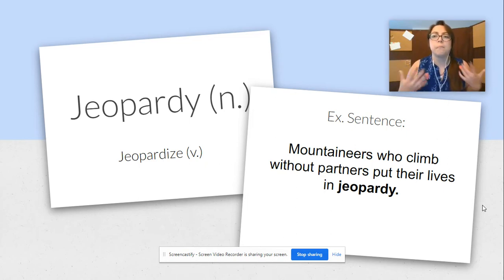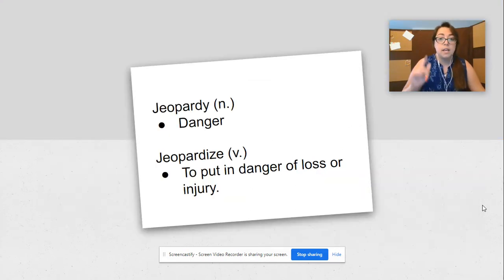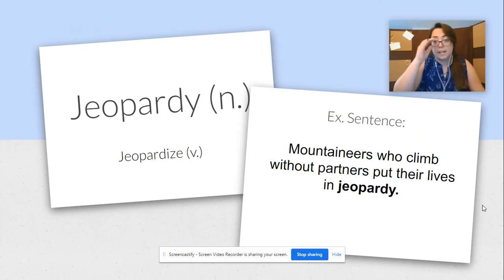So, what can jeopardy mean? Jeopardy as a noun means danger, plain and simple. So, if we look back and we read, mountaineers who climb without partners put their lives in danger, it makes just as much sense as the word jeopardy.